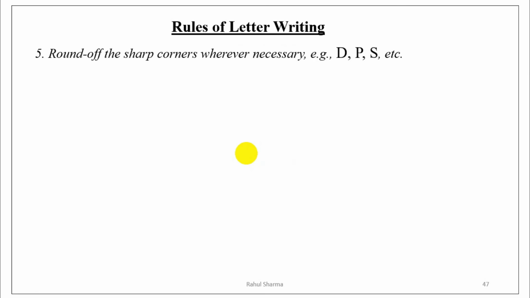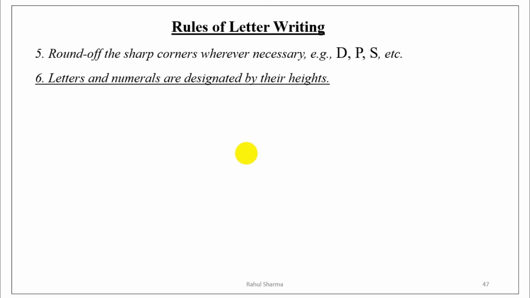Now the next rule: round off the sharp corners wherever necessary. Like D, it has an edge at the top and the same edge at the base, but S does not have any corner, it has a continuous shape of curves. So wherever it is required, we have to round off the sharp corners. Now the next, letters and numerals are designated by their heights.